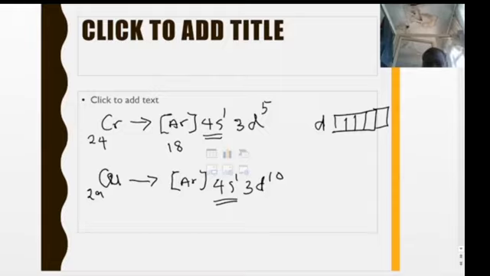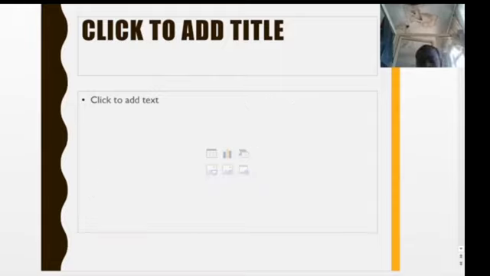Now, in addition, it's again very important for us to know how to write the electronic configuration of the ionic form of these transition metals. So when these transition metals lose electrons, how do they behave? We want to know how to write their electronic configuration and what exactly is the principle or the technique that is used in writing this electronic configuration. Now we are going to take a few of them.